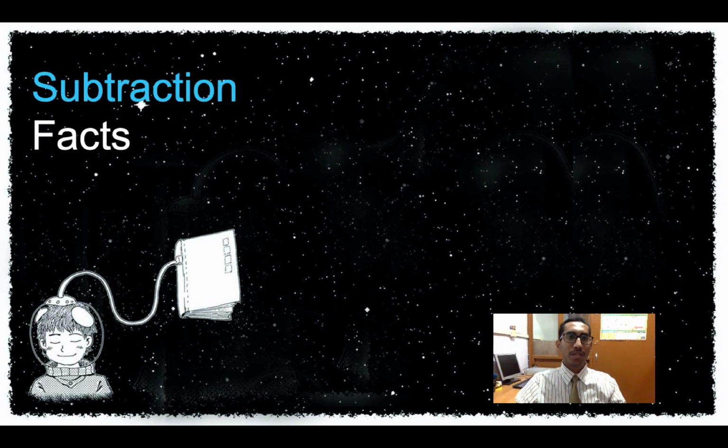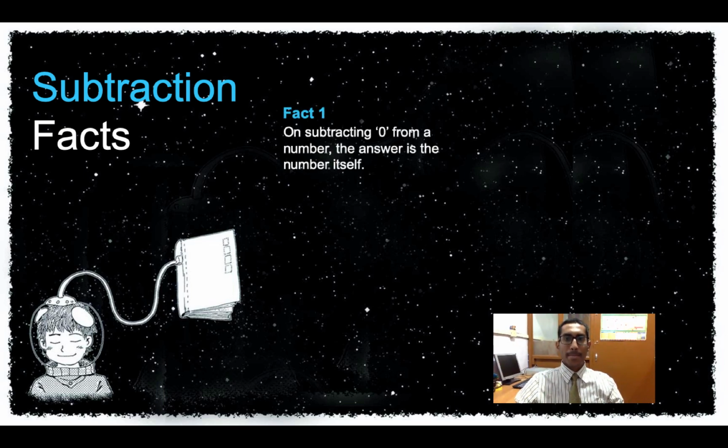And today we are going to be discussing some facts about subtraction, and also we will be learning subtraction with regrouping. Okay, so the first fact that I will be sharing with you today is on subtracting 0 from a number, the answer is the number itself. Now what does this statement mean?